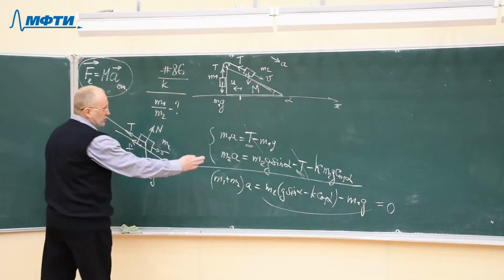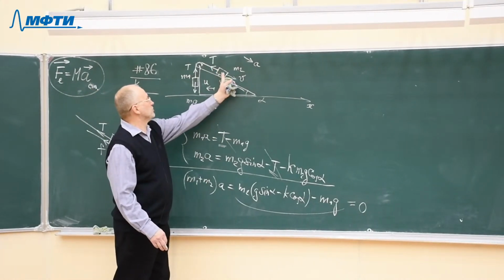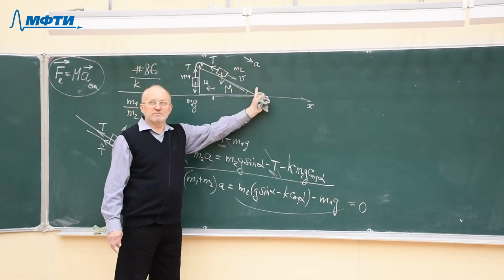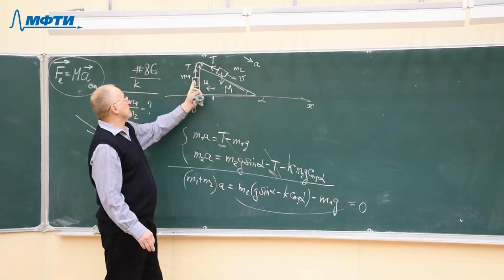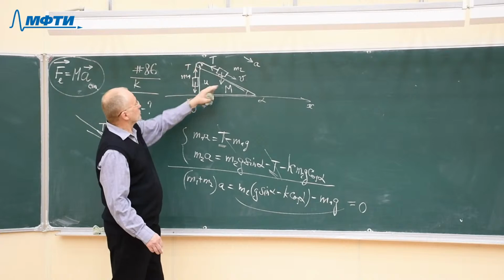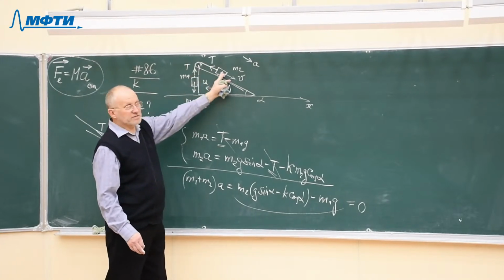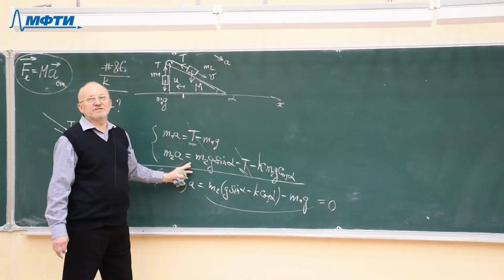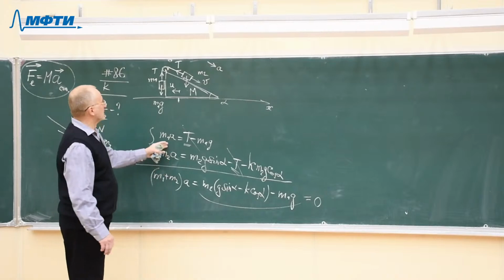What we have written here refers to a situation when the block m2 moves to the right. But what will happen if this block moves to the left? If the body m1 is too massive and it pulls down the whole system and the blocks move to the left, what will happen in this case? The equation will be slightly different. What will change?